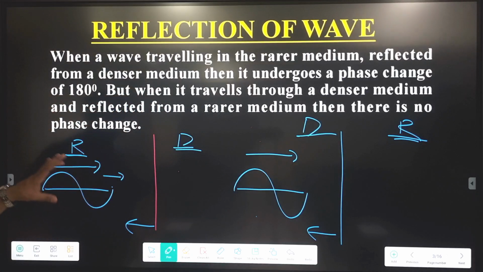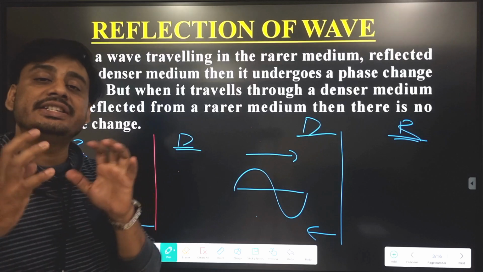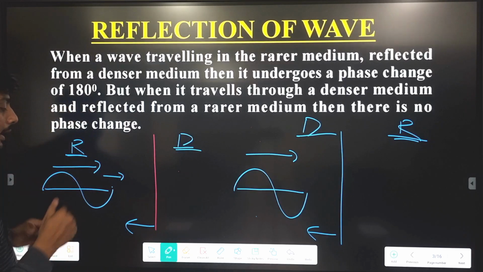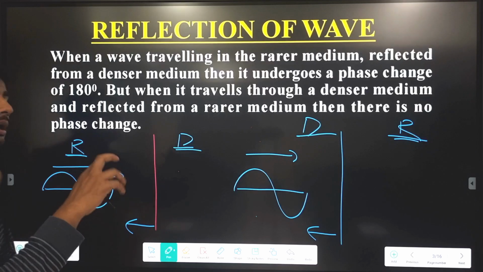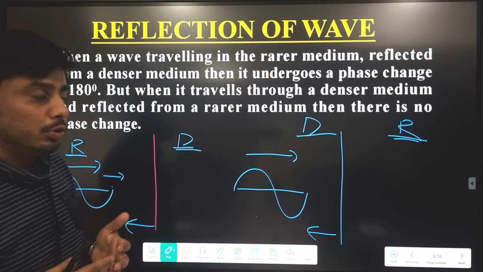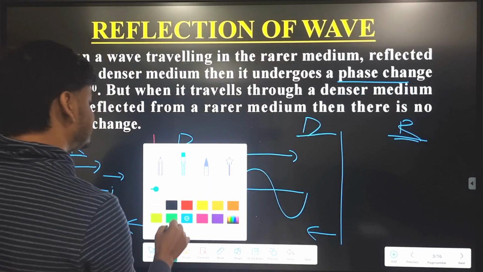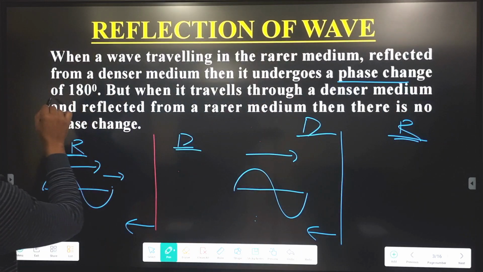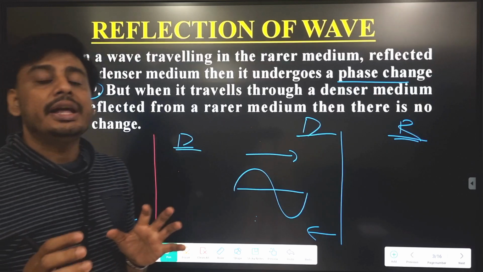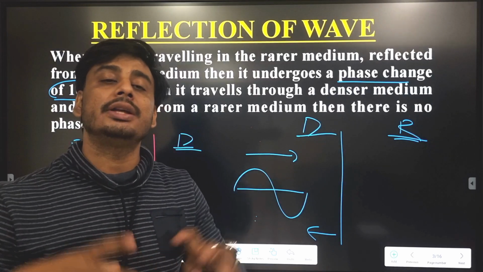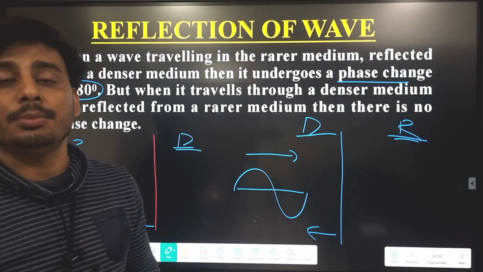Always remember, whenever a wave is traveling in an optically rarer medium, whose density is less compared to the second medium, then after reflection the wave goes completely out of phase. Out of phase means there is a change in phase. The phase difference will change by 180 degrees, pi. Whenever the phase difference between two waves is 180 degrees, they are said to be out of phase. If the phase difference is 0 degrees, they are said to be in phase.